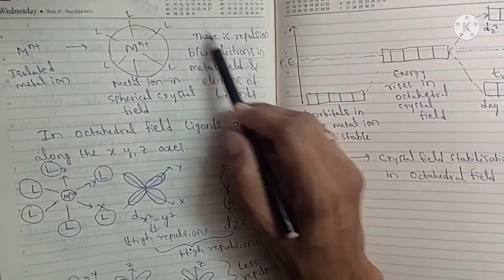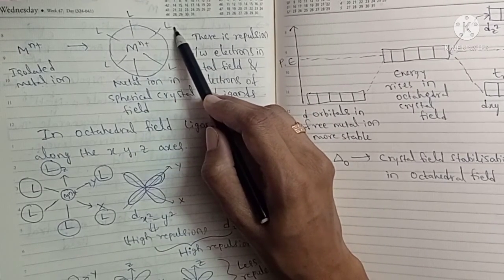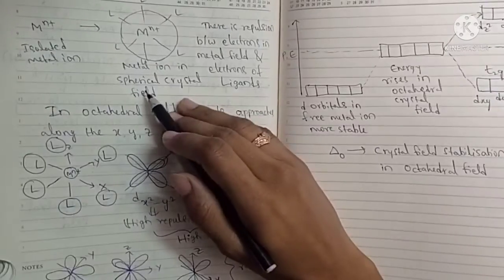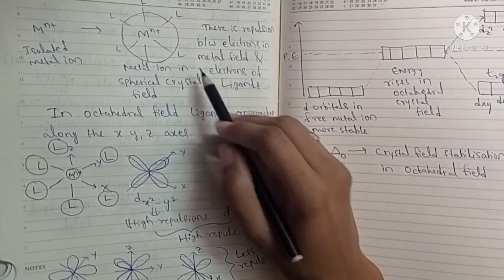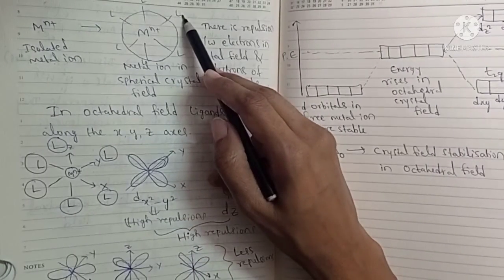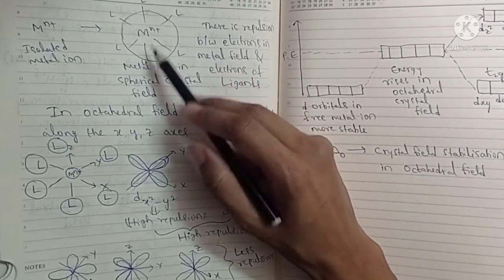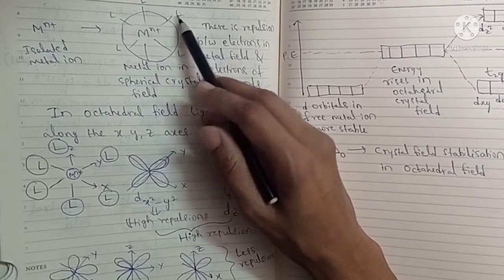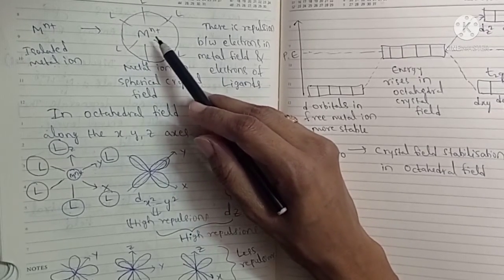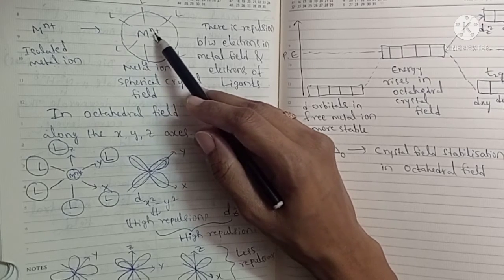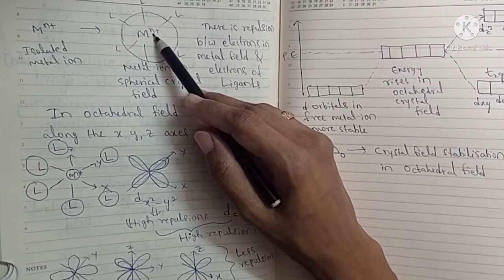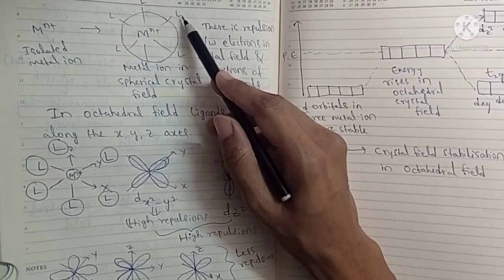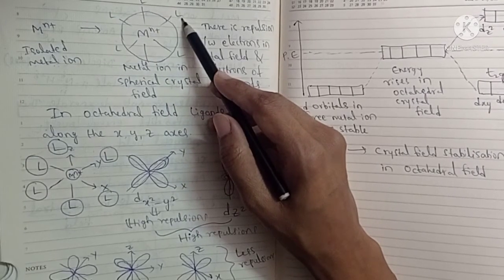After the approach of ligands, there is a repulsion between electrons. Both things are there: there is an attraction between plus and minus ions, and also a repulsion between the metal electrons and the electrons donated by the ligands.